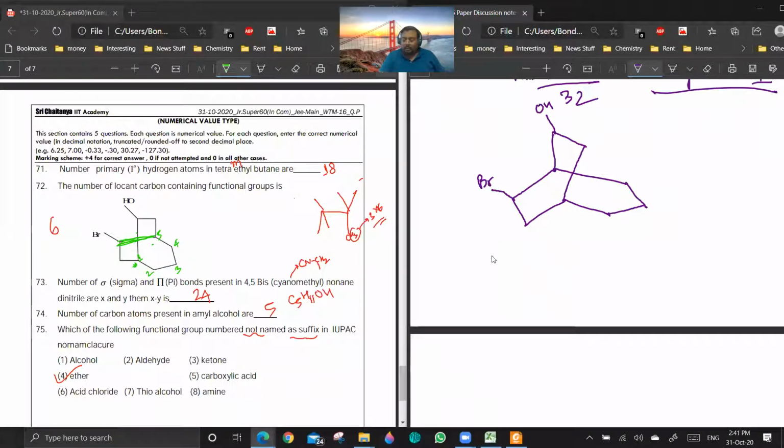Getting the point? So you see, this is a 2 carbon bridge and this is also a 2 carbon bridge. So if I'm starting, it will be 1, 2, 3, 4, 5. After that, I can go through this bridge or this bridge. Are you getting the point? Because both are 2 carbon bridges, I want to give the lowest locant number to the OH, which is here. So I will prefer this bridge and then I come here, then 8 and 9. Are you getting my point?